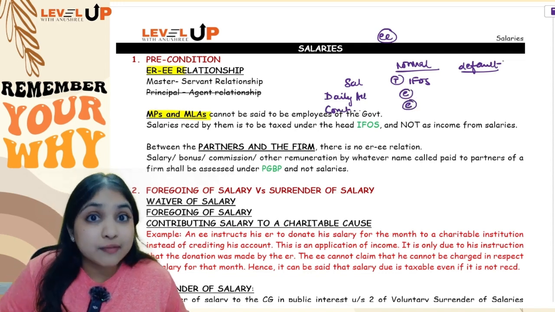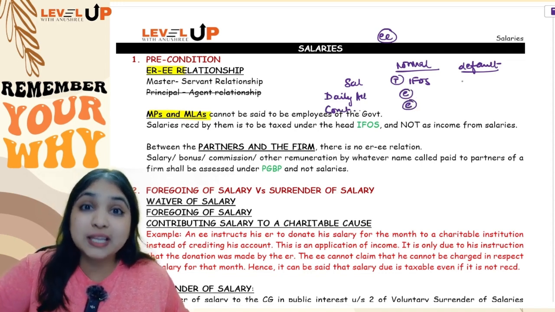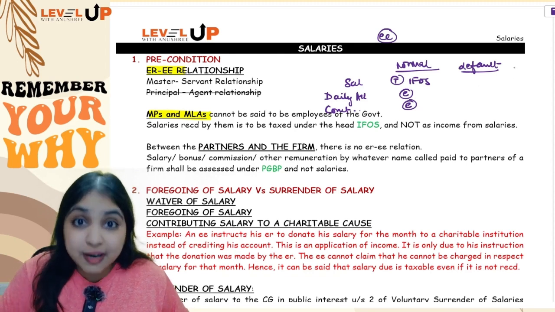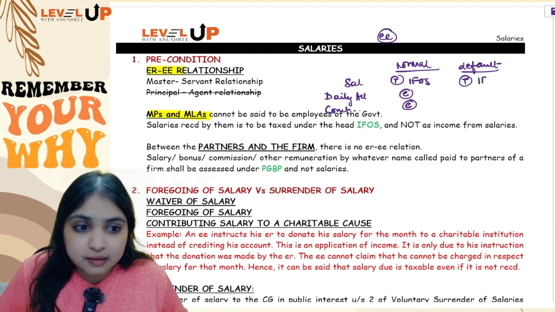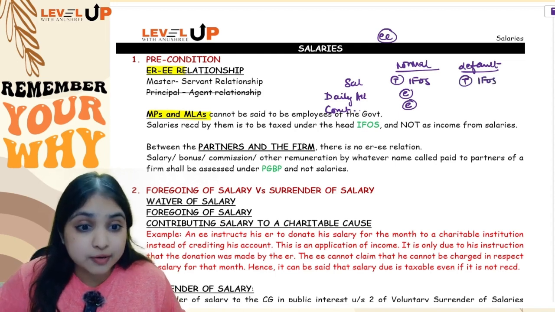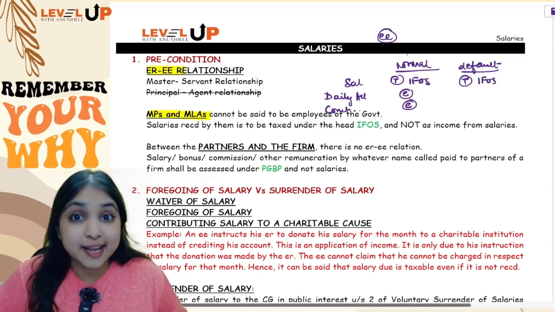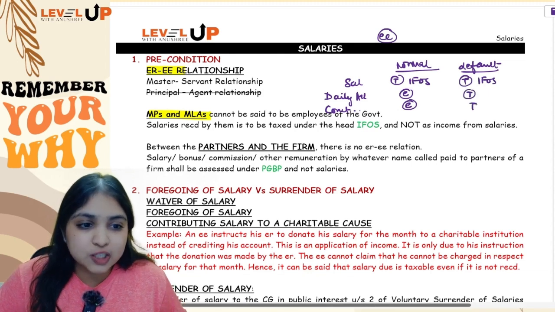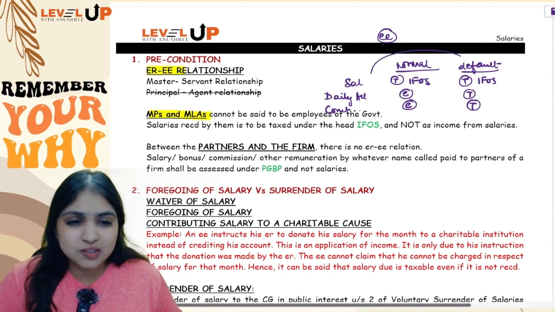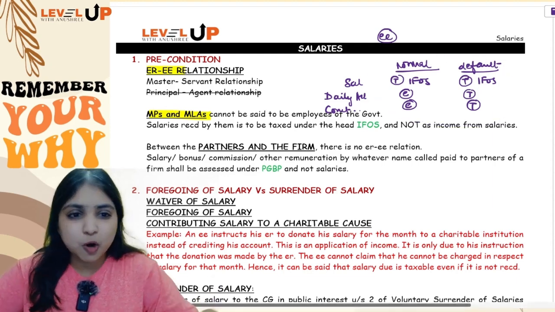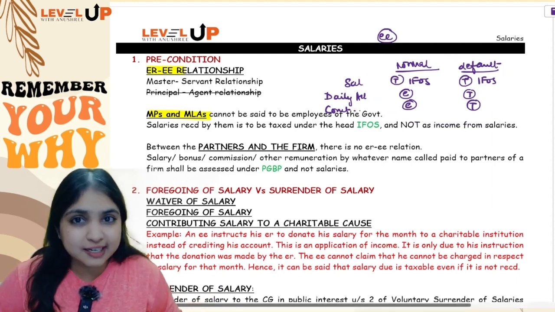However, if the assessee is following the default regime, that is section 115BAC, then salary income will still be taxable under the IFOS head. But these two allowances, which are exempt under the normal regime, will become taxable under the default regime. So MPs and MLAs, this is an IFOS concept, guys. I just brought it in here so that it gets indirectly revised for you.